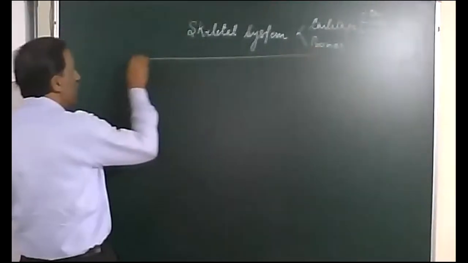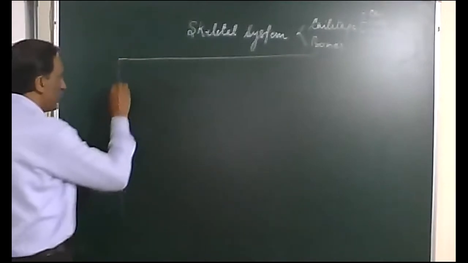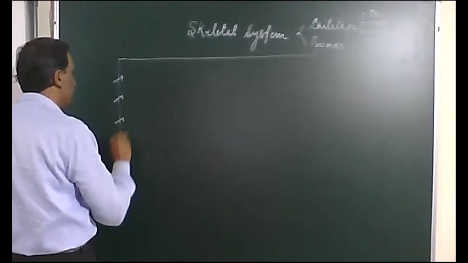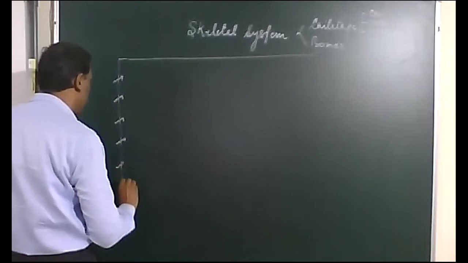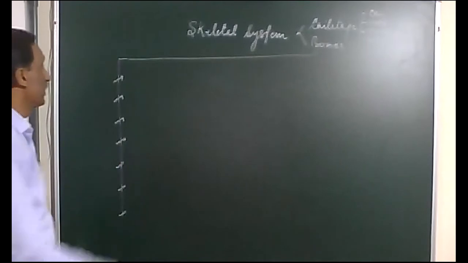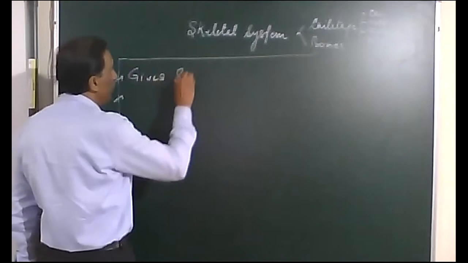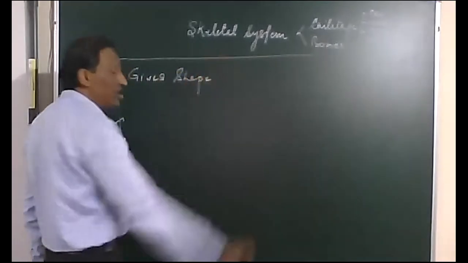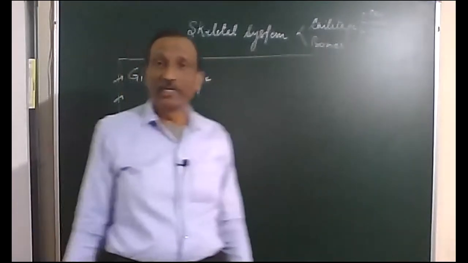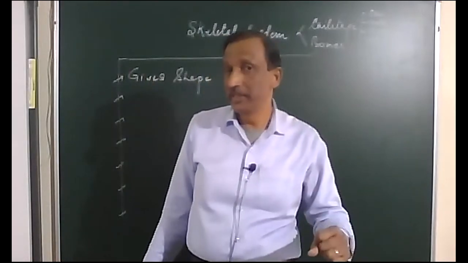Now first of all we'll study the functions. Yesterday I had done that, but since we are starting the skeletal system exclusively, let us revise once again. It gives shape. Whatever shape the animal body has is because of the bones or the skeletal system.